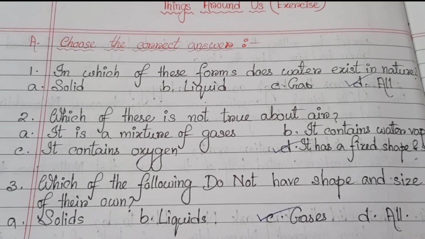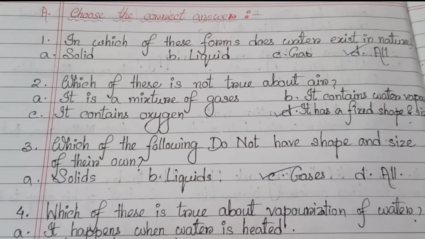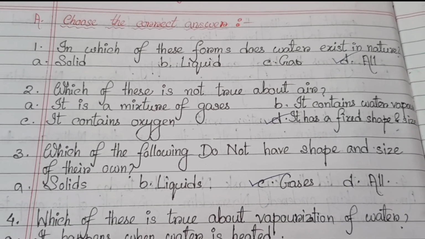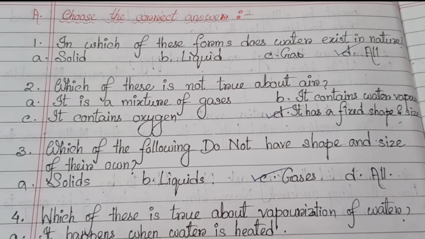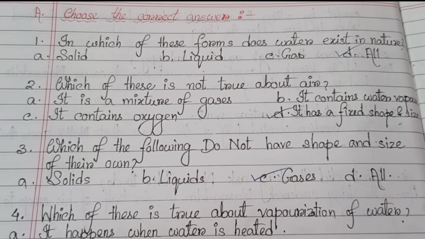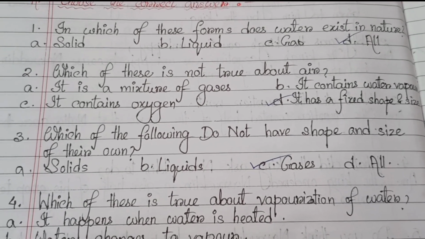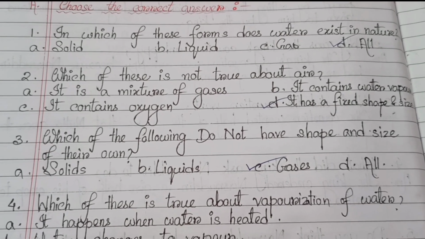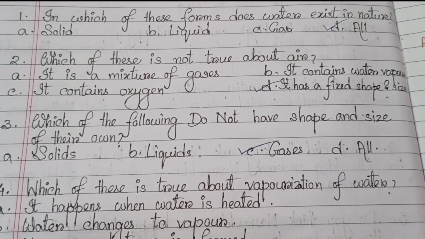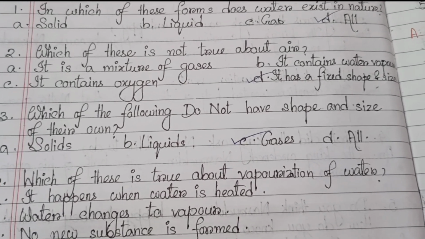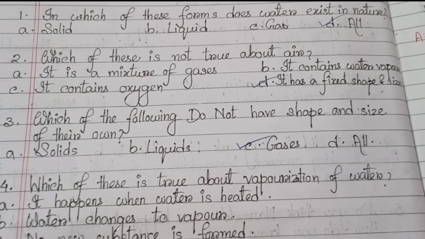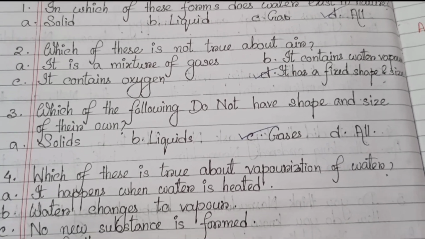That means solid, liquid and gases. Number 2, which of these is not true about air? It is a mixture of gases. It contains water vapor. It contains oxygen. It has a fixed shape and size. Answer is number D. It has a fixed shape and size.